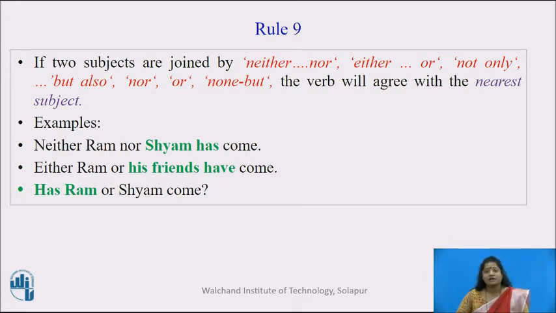Either Ram or his friends have come. Why here in this sentence we have used the verb have? Because Ram is singular, friends plural, and it is a rule in English grammar that if the subjects are joined with either or, neither nor, or, etc., then the verb should agree with the nearest subject. And the nearest subject, friends, is plural. Then it is followed by the verb have.